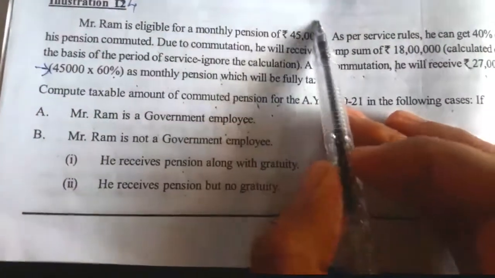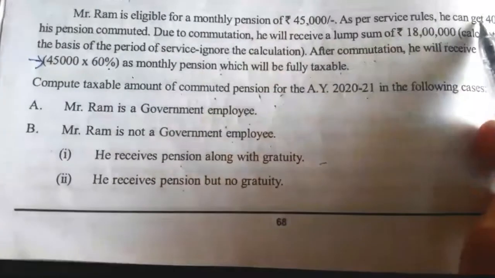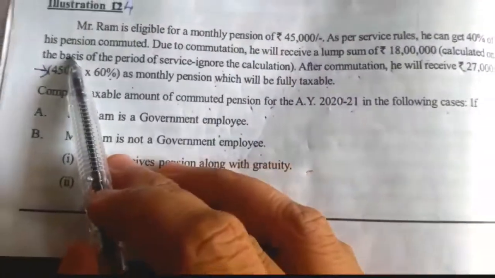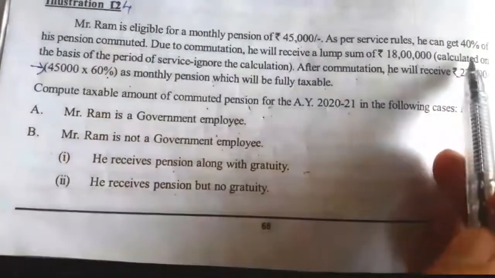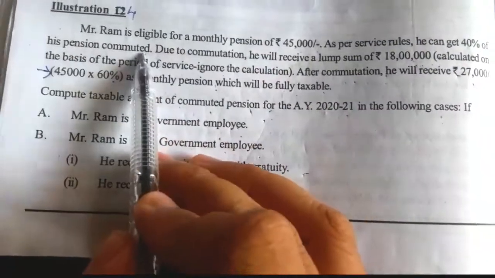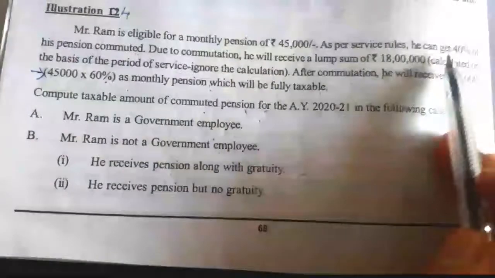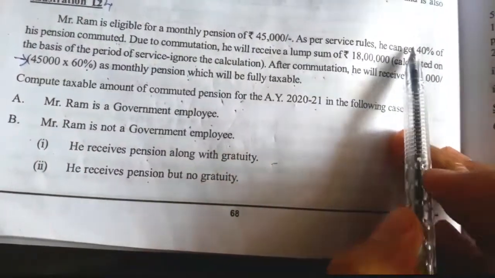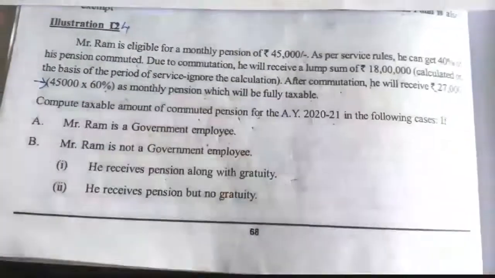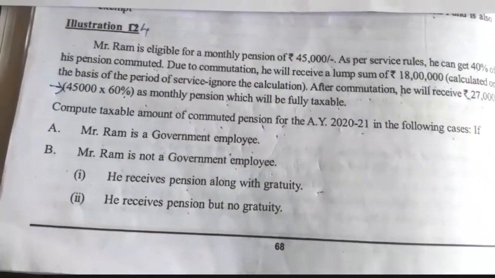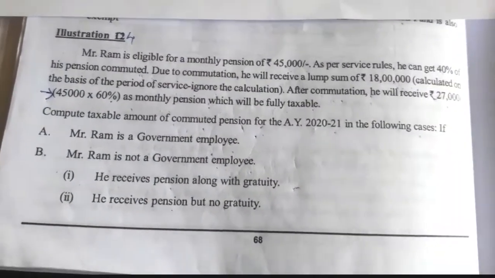So here the total monthly pension is given. He can get 40% of pension commuted. So this is a part of his commuted pension. Then due to commutation, he received a lump sum of 18 lakh. So we want the full value of commuted pension, meaning this is 40%. Here in this question they have given it in the form of percentage. It means what?